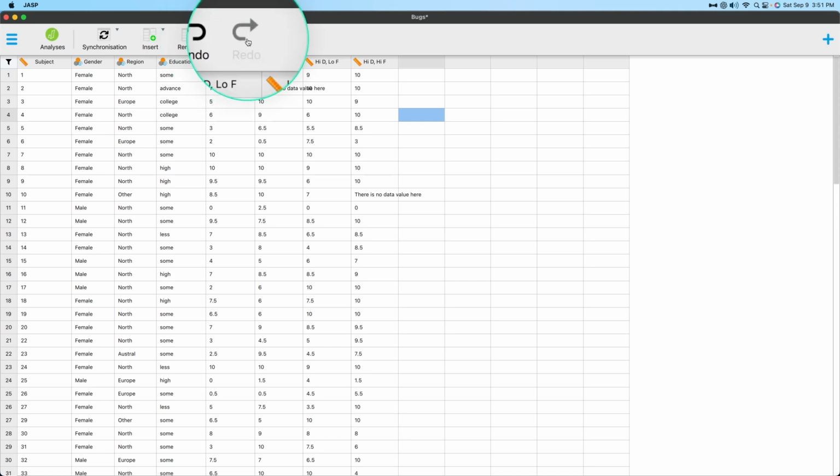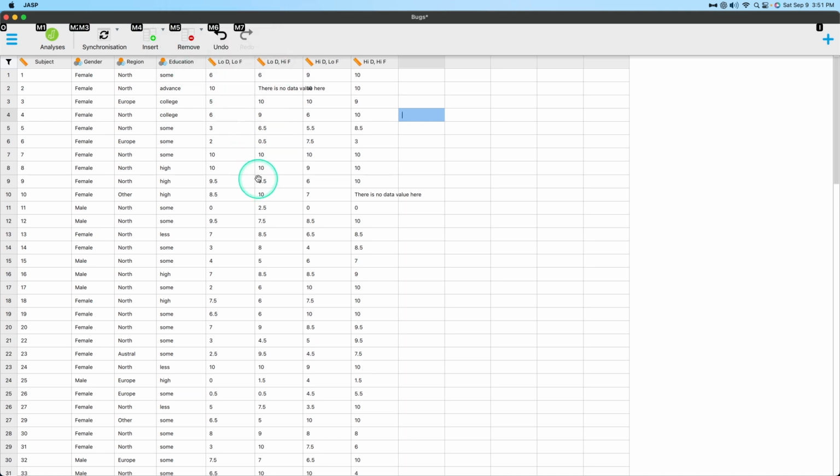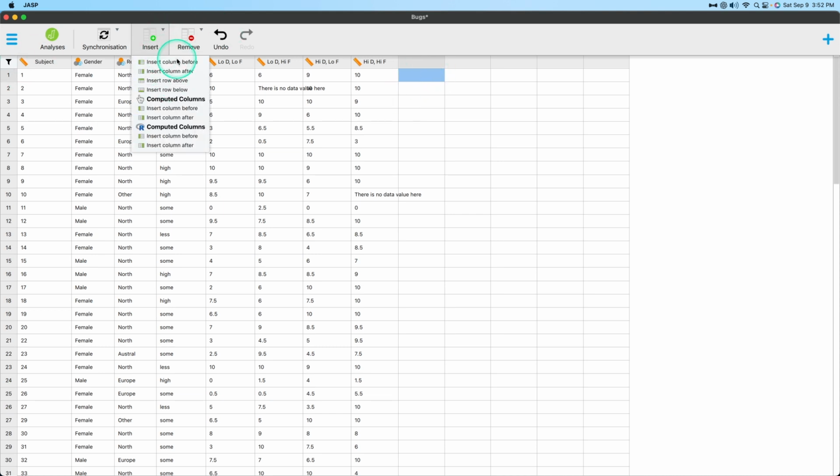There is an undo and redo button. I think these are pretty standard, and don't forget we have our alt keys available, so I could do M4, let's say, and it opens up insert, right? So remember those on the alt keys, we have that. Okay. So now, depending on where your cursor is, I'm just going to put it there. We can insert a column before, a column after.